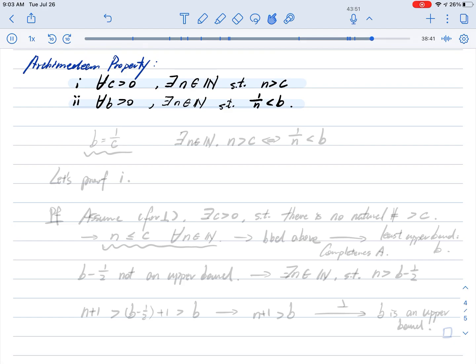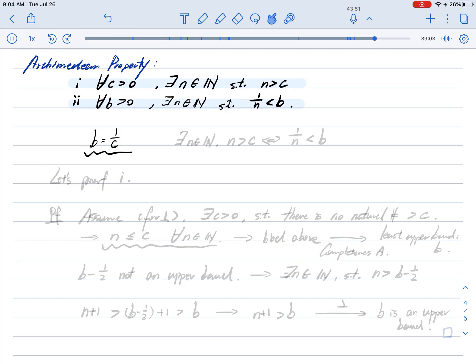First of all, let us observe that both properties are equivalent. Indeed, for two positive numbers c and b, they're related by b equals 1 over c. This is their relation.